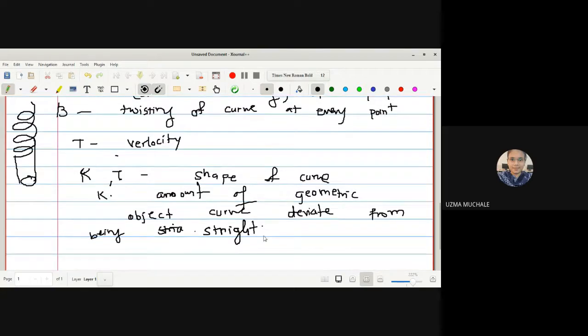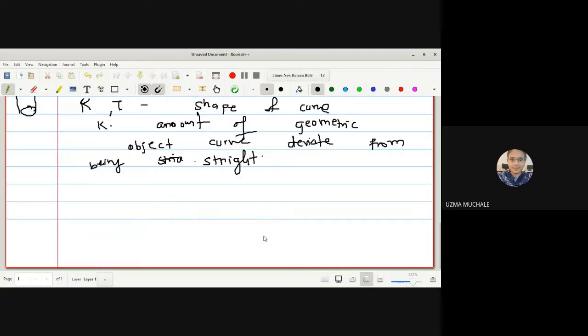Okay, so if it is deviating from being a straight line, it will be explained by curvature. Curvature measures the failure of a curve to be a straight line. And torsion measures the failure of the curve to be planar.